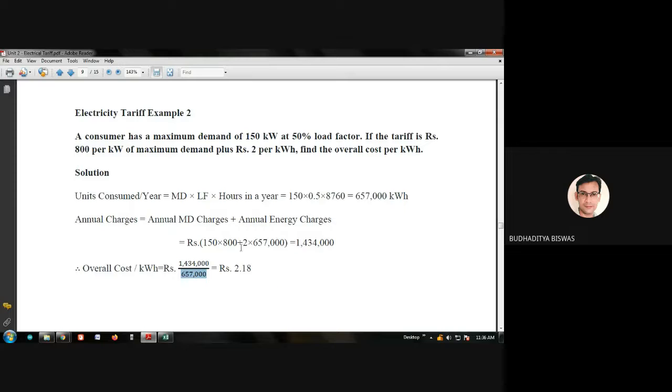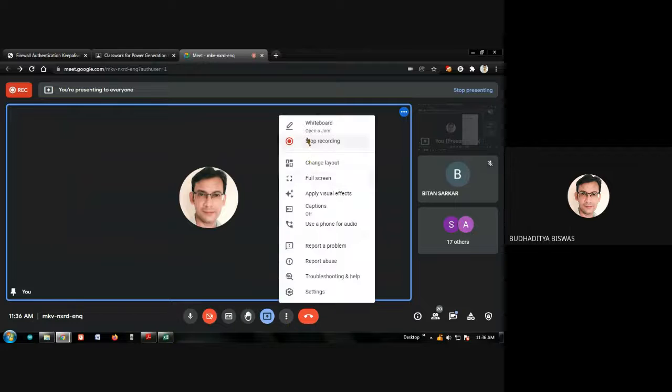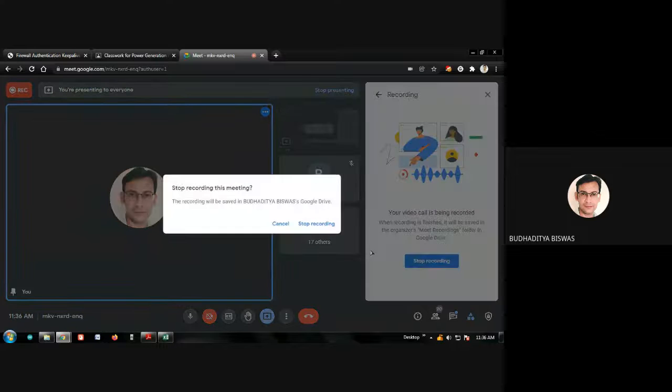And this type of thing is also related to the basics of the load factor, the maximum demand, the depreciation factor, like this, which you already covered in unit 1. So please go through this one, because unless you know the meaning of these terms, the load factor, the maximum demand, you are not able to proceed. Okay. So we'll stop here.